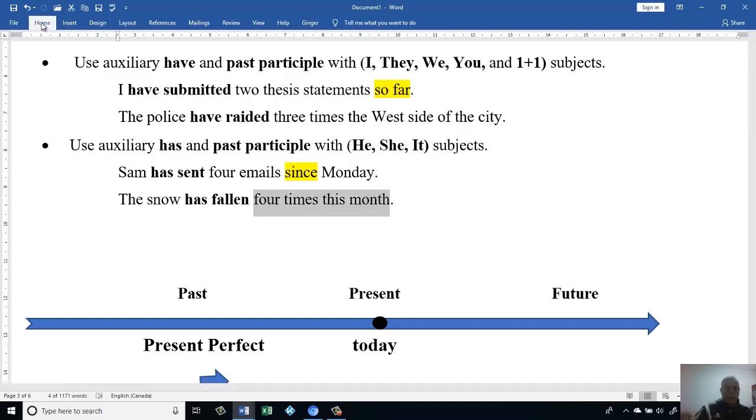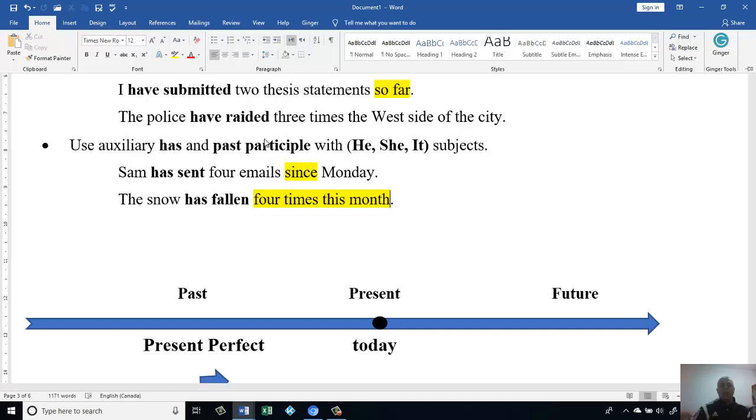Here I don't know exactly when, because I only know 4 times. Maybe in the beginning of the month, maybe in the middle, maybe the last day of the month. It means I don't know exactly when the snow fell. That's the reason we make it the perfect time.